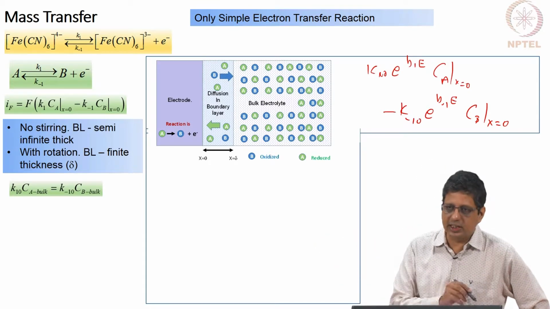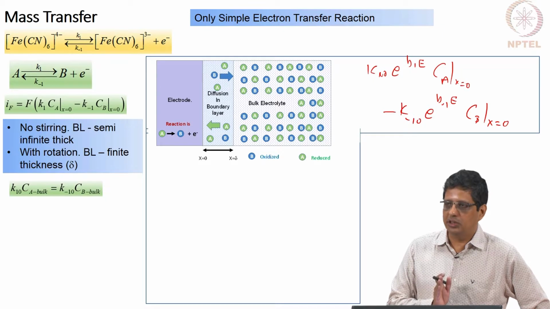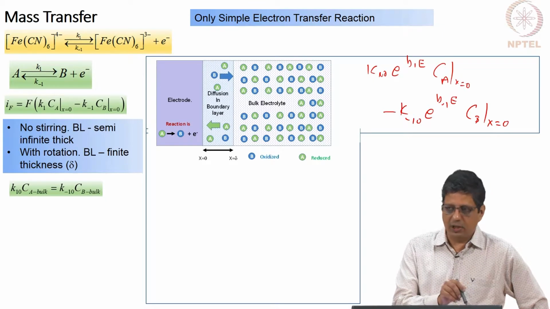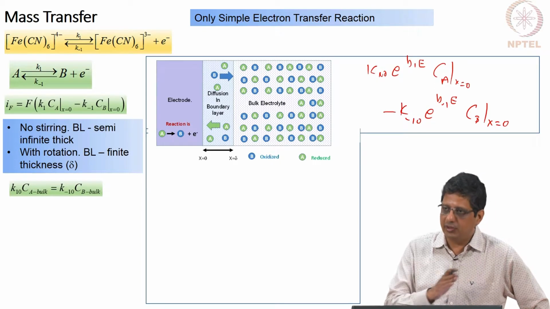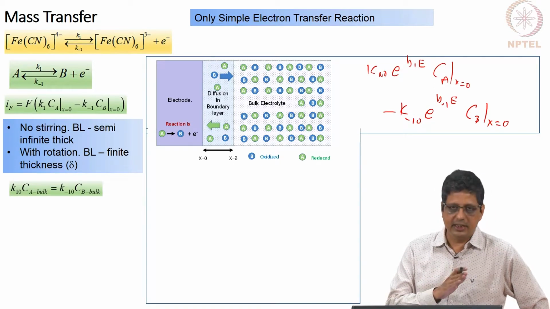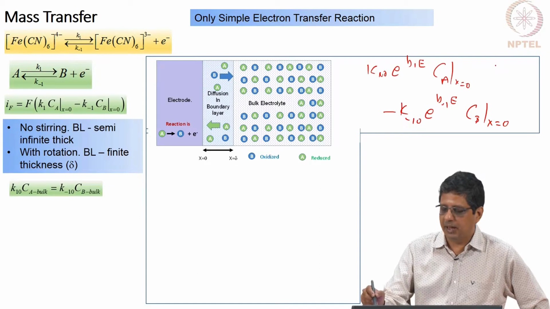So, everywhere concentration will be uniform. At open circuit potential, in this particular case, you will not have any net reaction, therefore, concentration will be uniform even within the boundary layer. Concentration everywhere will be same as Ca bulk and Cb bulk.